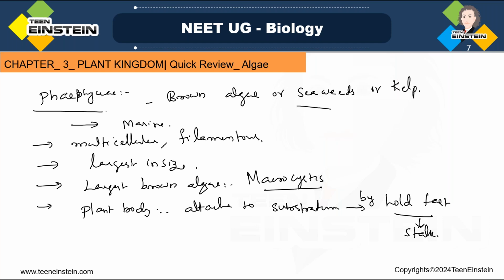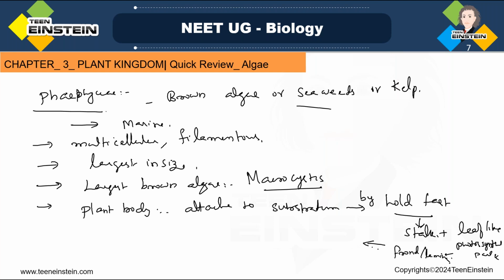And that will have a leaf-like photosynthetic part also. So it has a holdfast, a stalk or stipe, and a leaf-like photosynthetic part that is called frond or lamina. Okay.